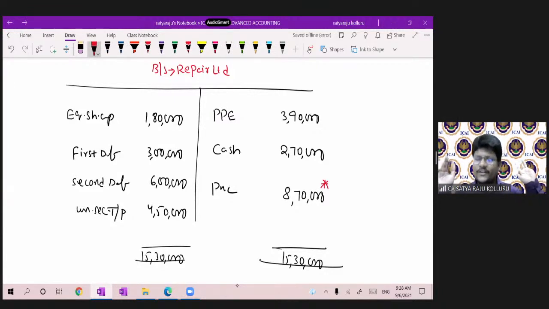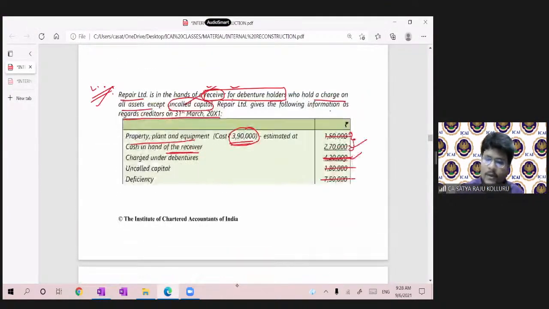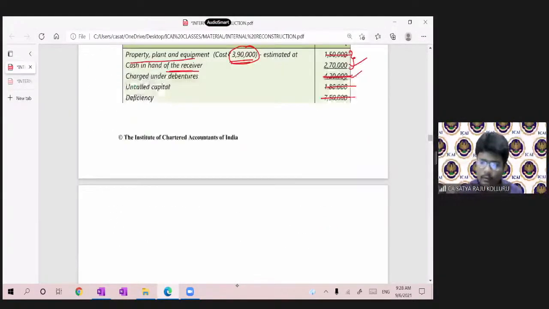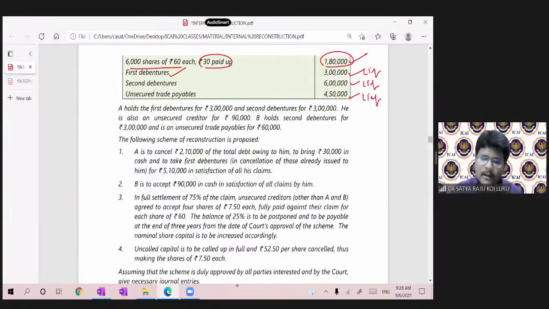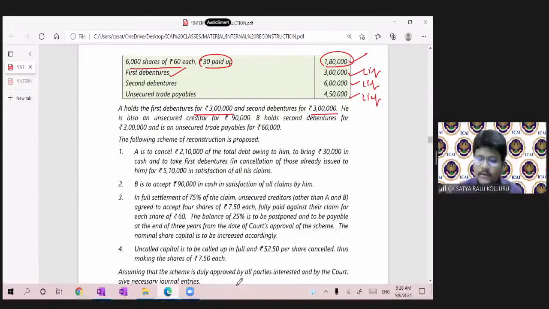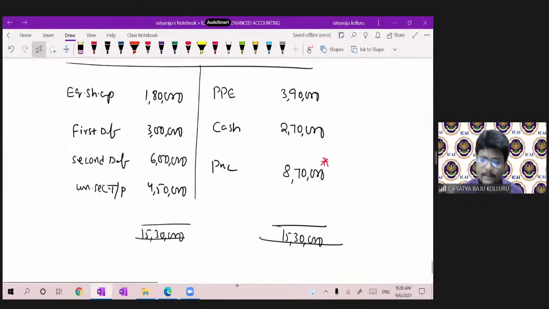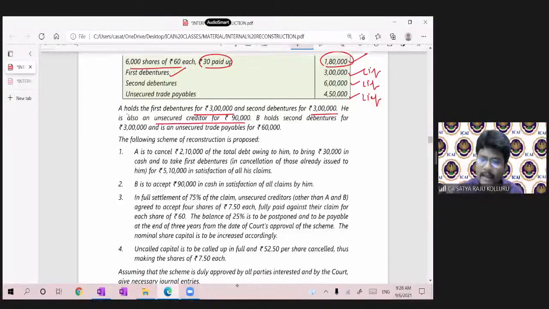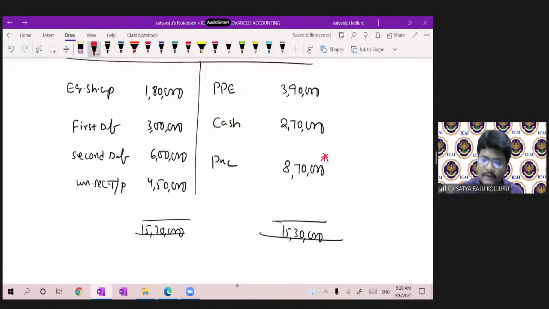So this is the balance sheet. From here, I have to do the problem. So please ignore the entire given information. This is the real balance sheet. Now, what do I have to do, sir? A holds the first debentures for 3 lakhs, second debentures for 3 lakhs. He is also an unsecured creditor for 90,000. Oh my God, what is he telling? Out of this, the entire 3 lakhs was held by A. A holds the first debentures of 3 lakhs. This entire was held by A. Okay.